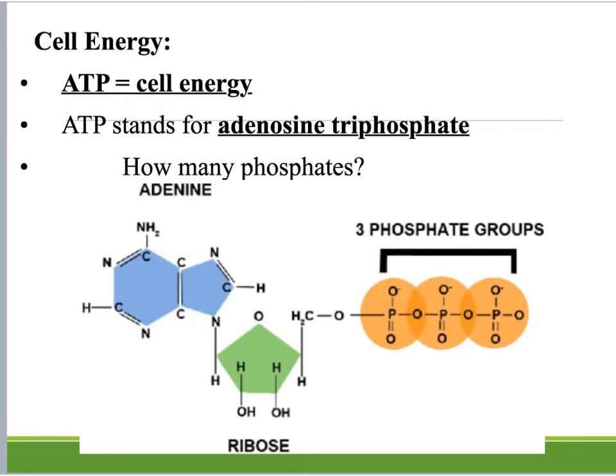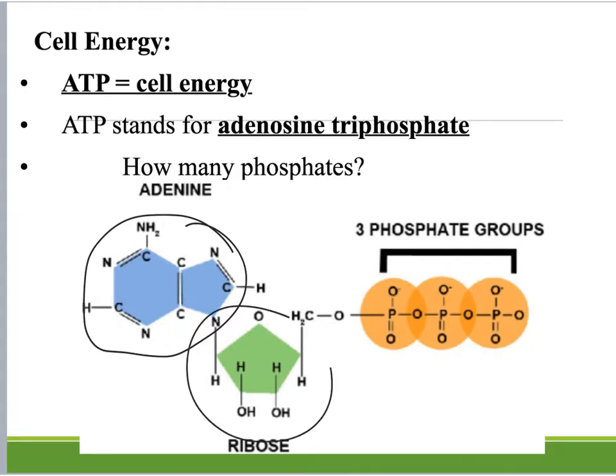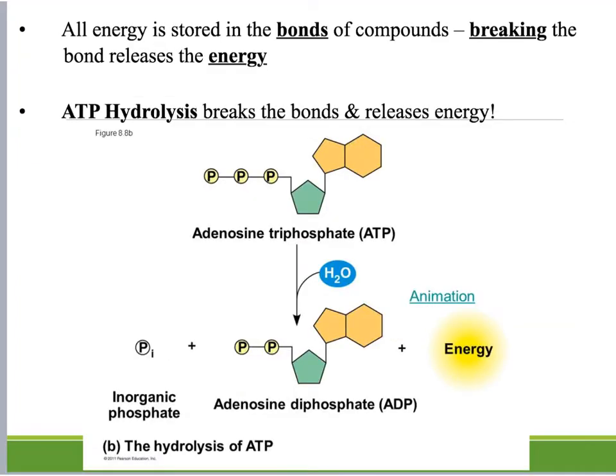On your notes, you see that it says ATP equals the cell energy, and there's a picture of it. You can see on the left here is that adenine, and then in the middle we have a ribose, which is a sugar, and then on the far right we have the 3 phosphate groups. And when the bond is broken here between these phosphate groups, that's when energy is released. As I was mentioning on the other slide, the energy is stored in the bonds of the compounds. So when this bond right here is broken, then the energy is released.